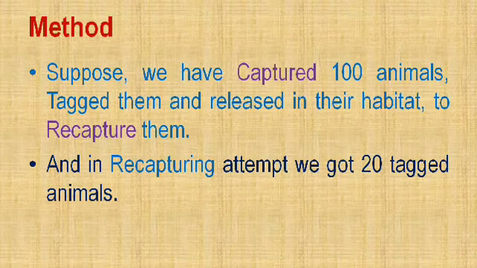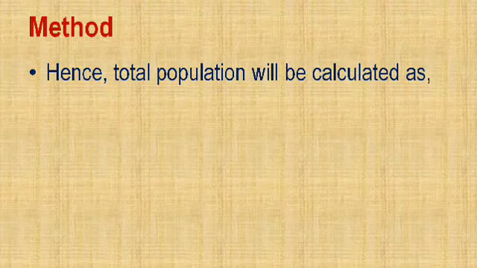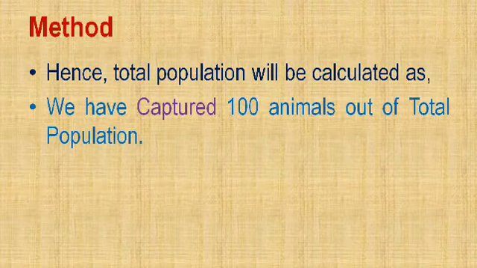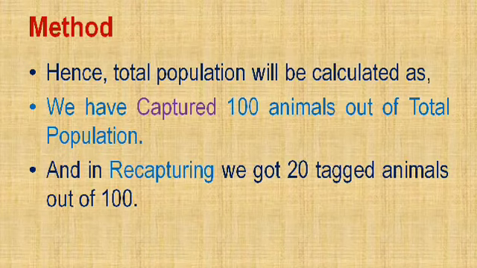In the first capture, we have collected fresh animals, and in the second time, we have captured tagged and non-tagged animals. In both the times we have captured 100 animals only. Hence total population will be calculated as we have captured 100 animals out of total population, and in recapturing we got 20 tagged animals out of 100.